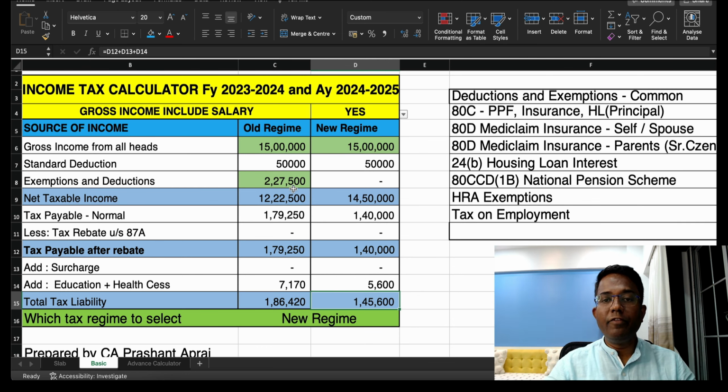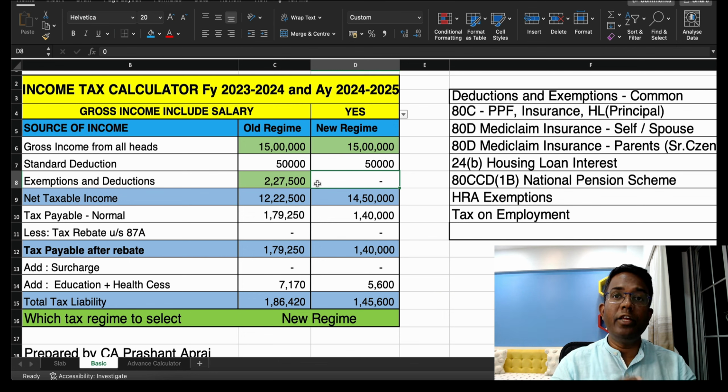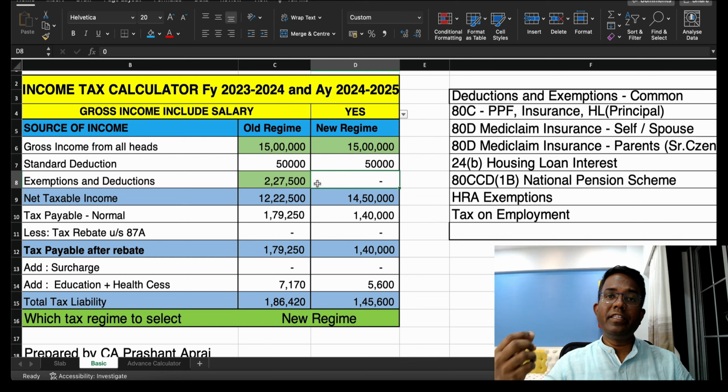So you can do the investment for wealth creation purpose and not for tax saving purpose. With the help of this calculator you will be able to decide your purpose of investment as well. In case your new tax regime is better, then you can go for wealth creation instruments for investment rather than only going for tax saving instruments, right? So that is the advantage of it.